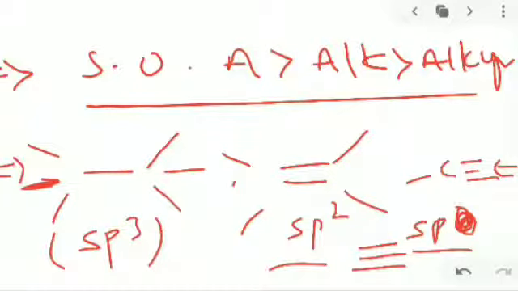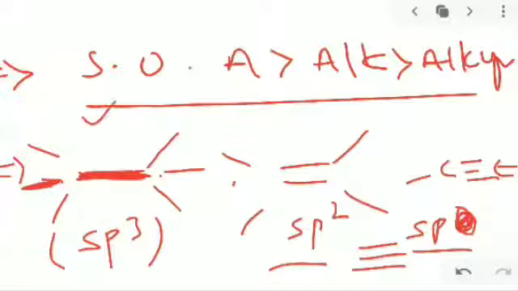Why? Because this is a covalent bond between two carbon atoms, here one carbon, here one carbon. Between the carbon atoms a covalent bond is there. There are no pi bonds, so there is no involvement of pi bonds, because it is satisfied with the octet configuration and with its electrons. So here it is more stable but least reactive. This is a basic example.